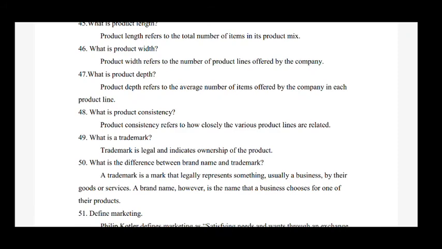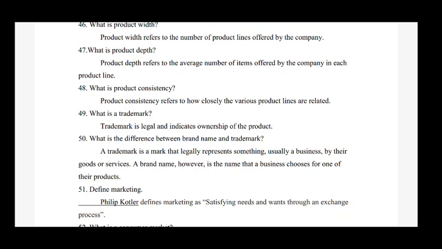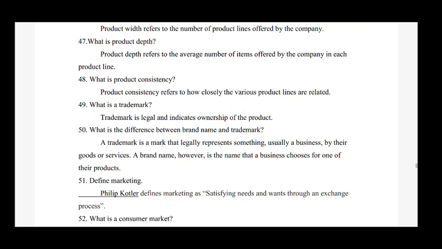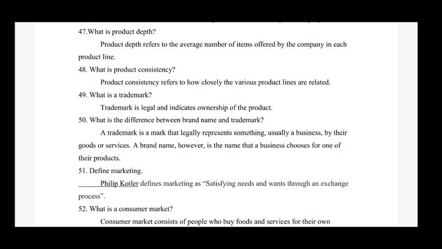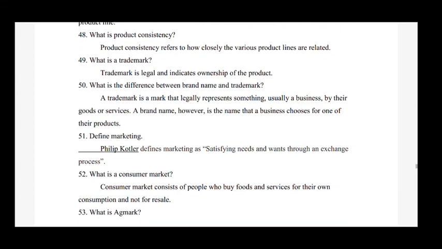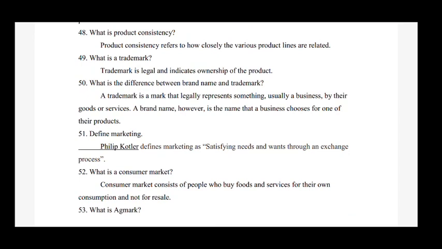Next question is, what is product depth? So the answer is, product depth refers to the average number of items offered by the company in each product line. Next question is, what is product consistency? So the answer is, product consistency refers to how closely the various product lines are related. Next question is, what is trademark? So the answer is, trademark is legal and indicates ownership of the product.